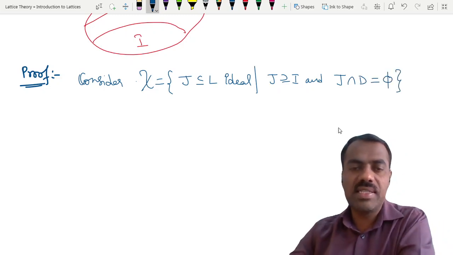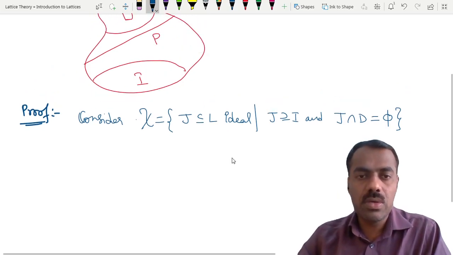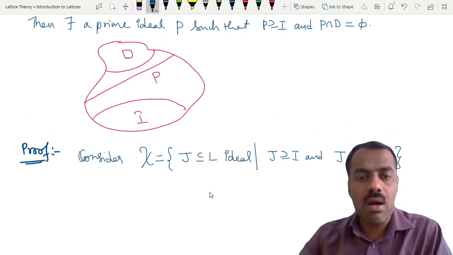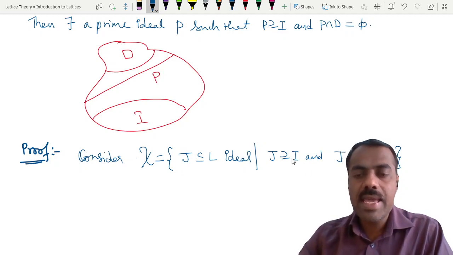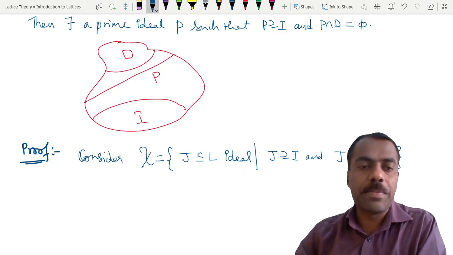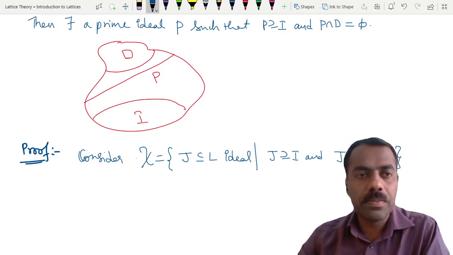Is this set clear? What we are trying to do is consider all ideals which contain I and do not intersect D, right?